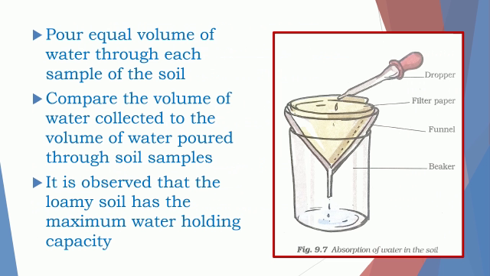Now you pour an equal volume of water through each sample of soil. Now you compare the volume of water collected to the volume of water poured through the soil samples. Now it is observed that the loamy soil has the maximum water holding capacity.